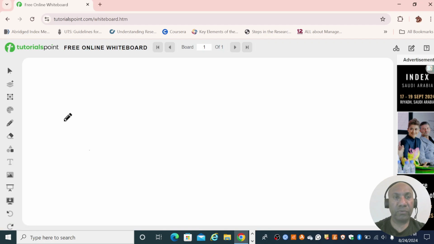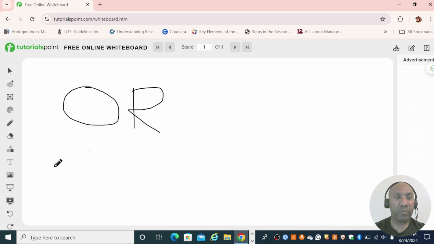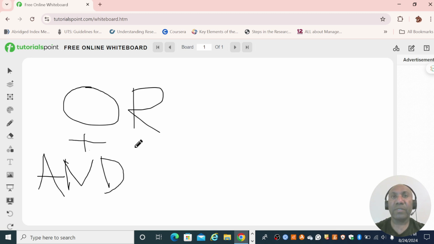We are going to use the Boolean operator OR and the Boolean operator AND. We'll use these two Boolean operators to do a literature search in PubMed to demonstrate how you can use these two to look for articles and papers when you are doing a literature search. Let's go over now to PubMed and use these two.